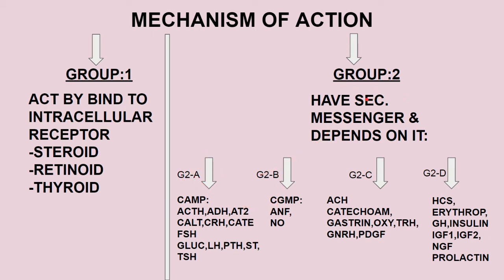Group 2 has further subtypes: group 2A, group 2B, group 2C and group 2D.